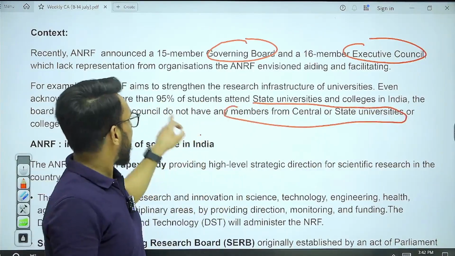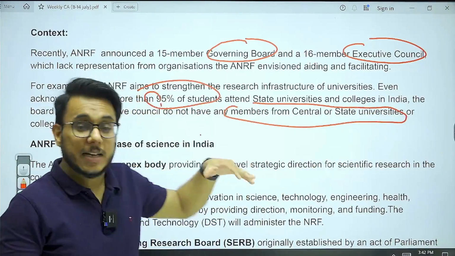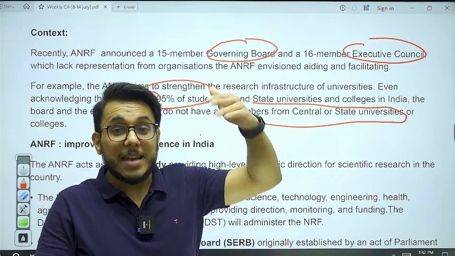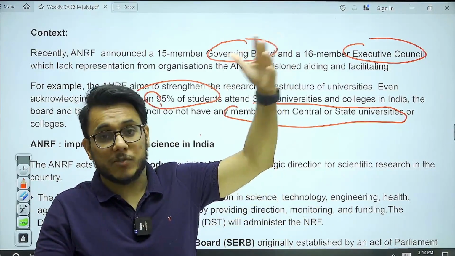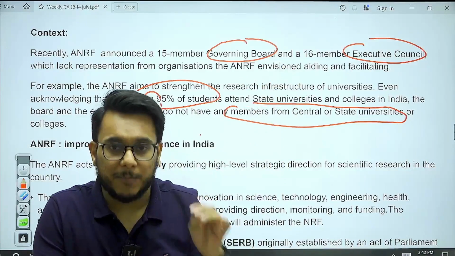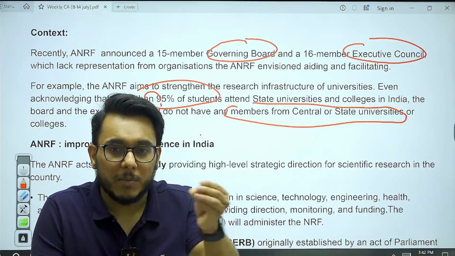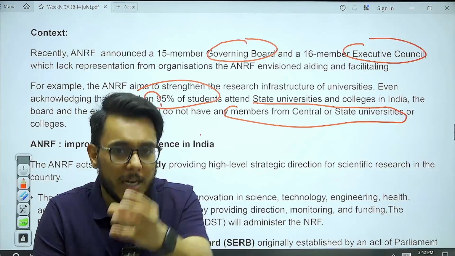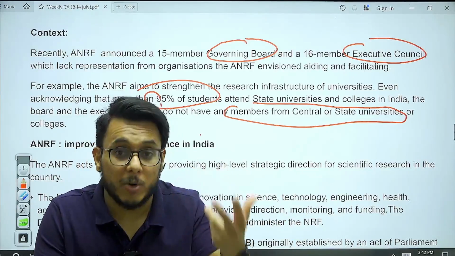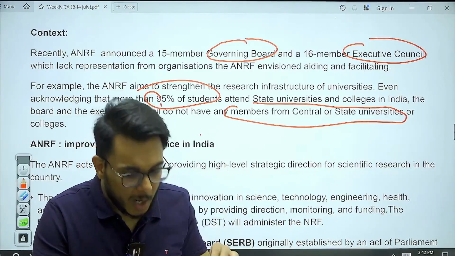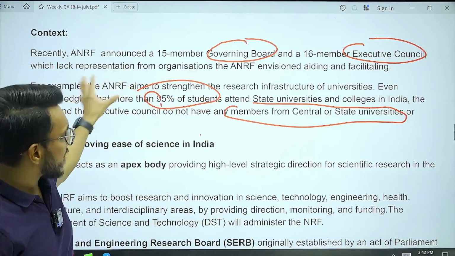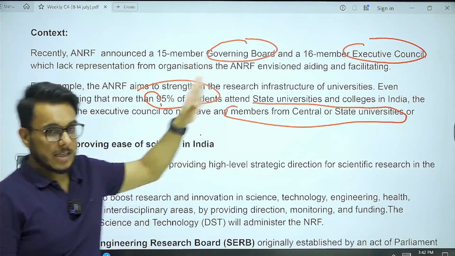Now see, 95% of the students are studying in the state universities and colleges in India, but they don't have any representation. Very high-level representation, ministries of science and technology, education, the Prime Minister, they are there. They say that in this ANRF, you need to bring people from the grassroots, because they understand the problems at the colleges and universities in the state, that they are not able to invest in R&D. So this article is criticizing the composition of this governing board that has now been announced.